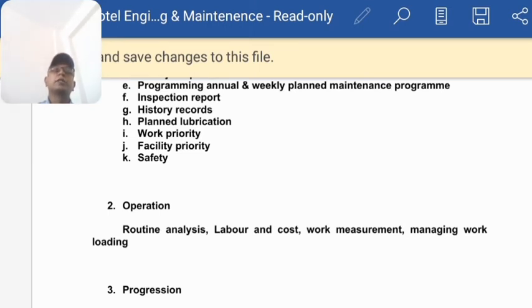So lubrication is required. It is a motor, it may be some sort of rotating things which are connecting each other. So lubrication is very required. We require lubrication, we require grease, or some sort of oil is required. So after lubrication, we go on to work priority.